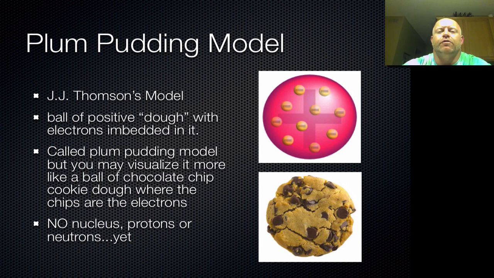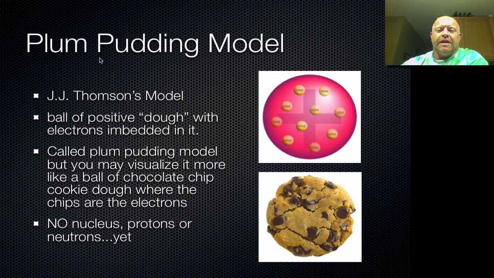Okay, so from his experiments with the cathode ray tube, he was able to update and modify the current understanding of the atom, and he came up with his own model, which he dubbed the plum pudding model. Now, I'm of firm belief that many of us in this world do not know what plum pudding is anymore. I personally don't really know what it is, to be honest with you. I've been told it's some sort of bread with raisins and other nuts in it.